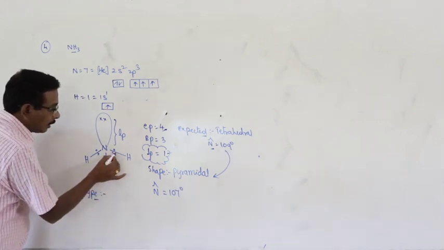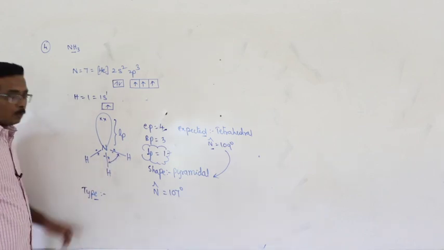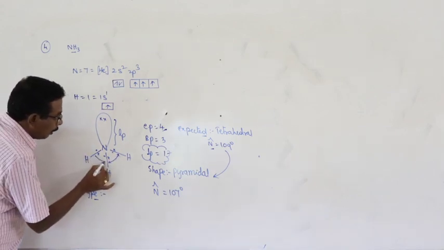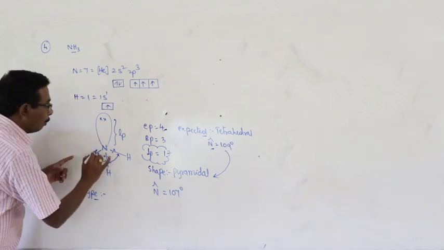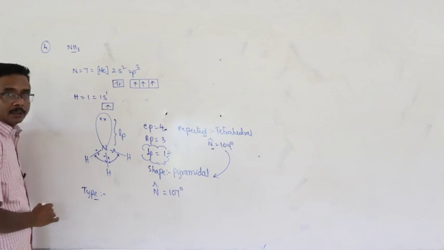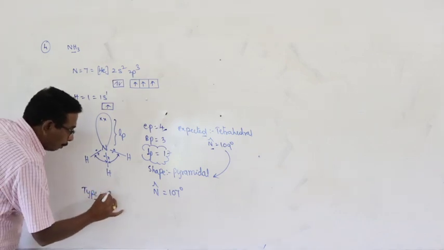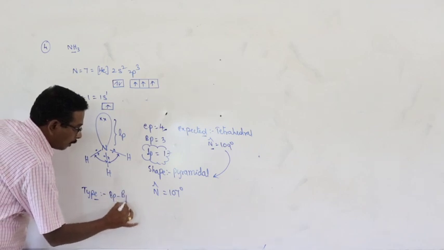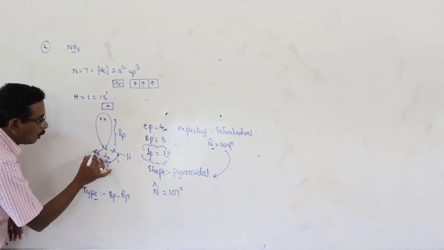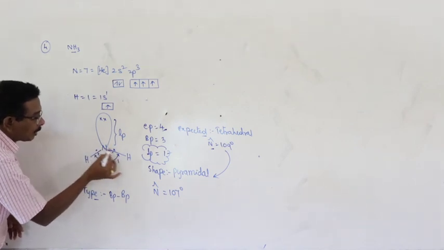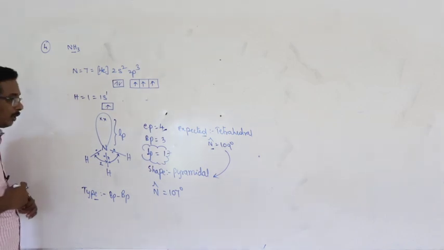Right. What about the type of interactions? Type of interactions. Bond pair repulsion. 1. Bond pair repulsion. 2. Bond pair repulsion. 3. Right? 3 bond pair repulsions. How many bond pair? 1, 2, and another one between this electron pair, this electron pair. Total 3 bond pair repulsions.